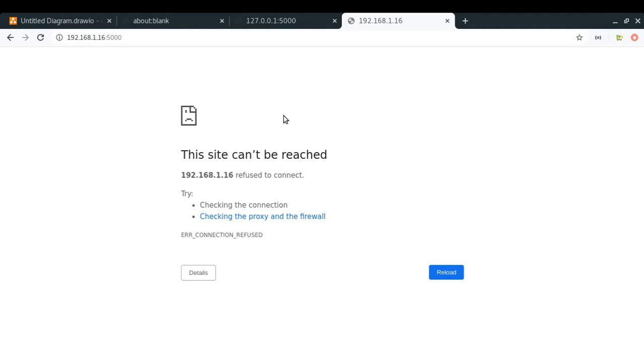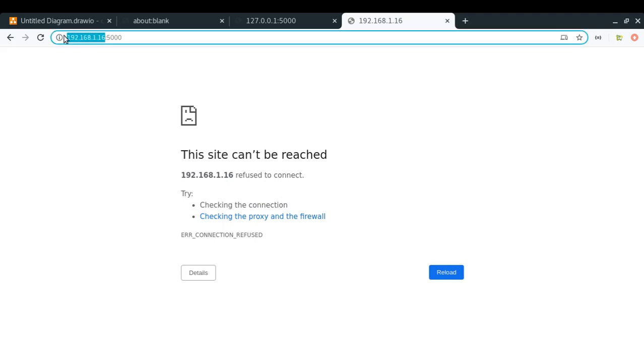So look at that, we are not getting anything. And why is it happening? It is happening because even though this is the IP address of my own machine, and there is an application running on port 5000, that application is not listening to this particular IP address. It is listening to the localhost IP address.